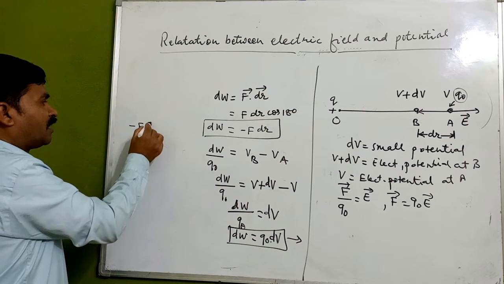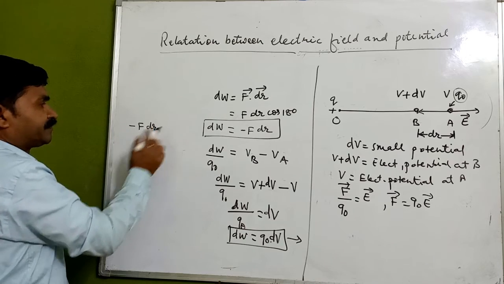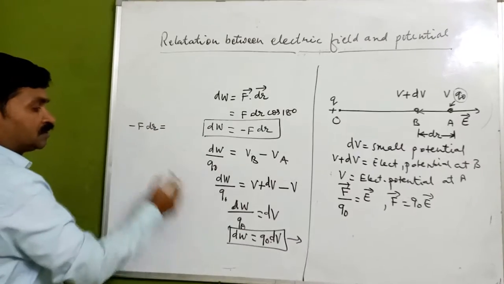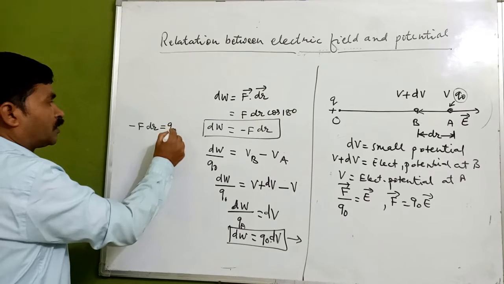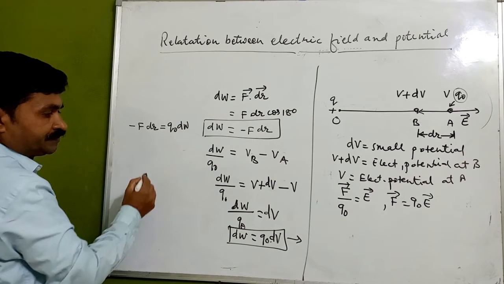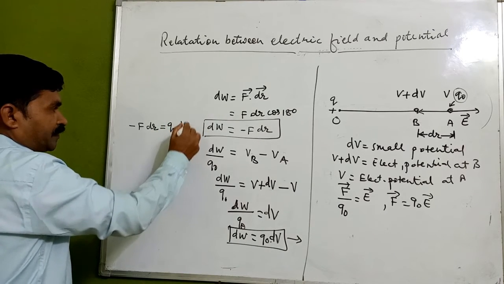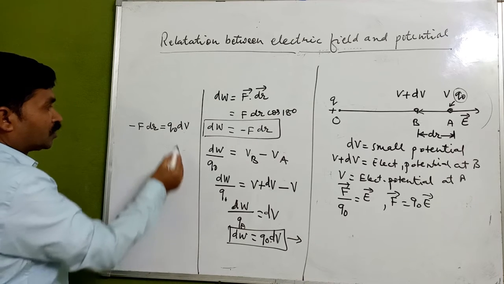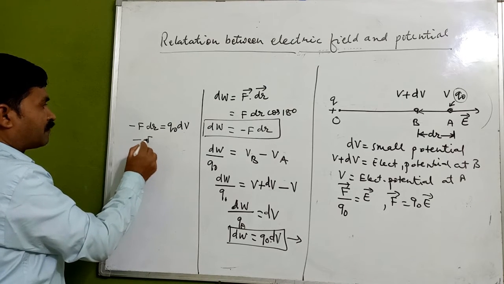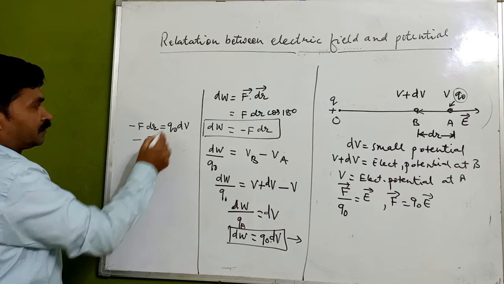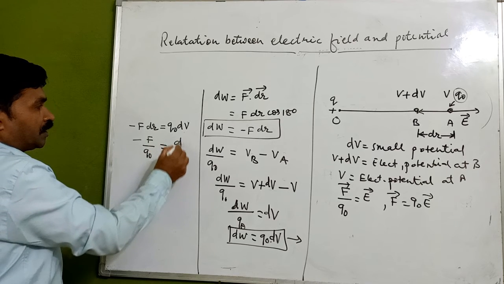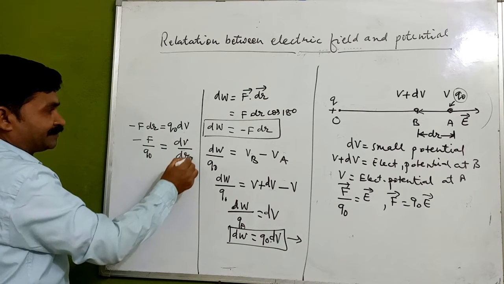Minus F dr equals Q naught into dV. So if we take it, minus F upon Q naught equals dV upon dr.